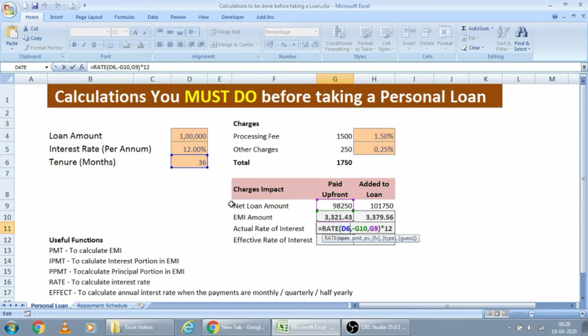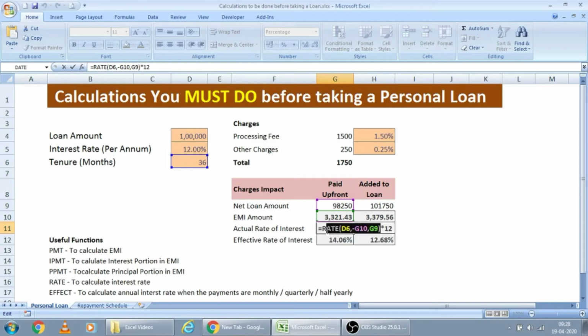Here, total tenure is the same, 36 months. My PMT amount is the EMI amount we have already calculated here, but since in this formula we have to put it in minus, I am just adding a minus symbol before this. After that, present value. To get the actual rate of interest, you have to deduct all charges, and the actual net loan amount you are receiving, that only I am giving as the input here, present value. It means the loan amount.